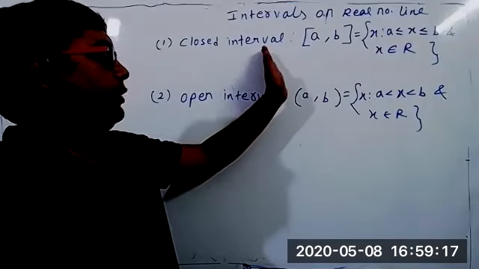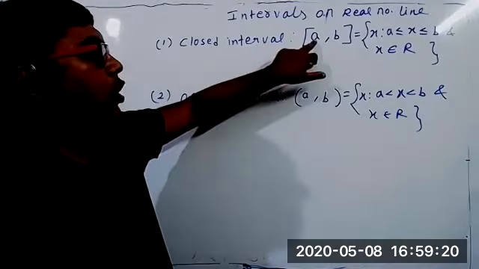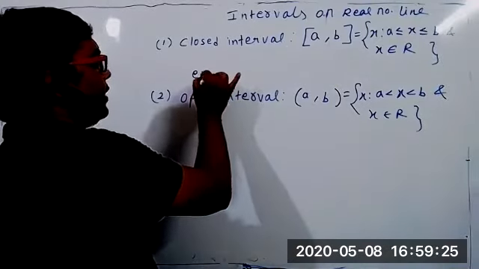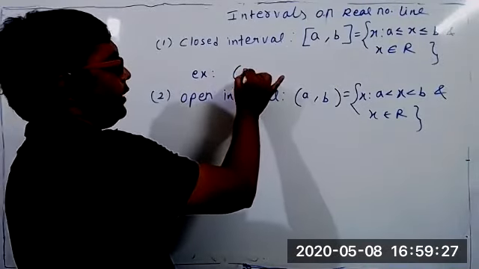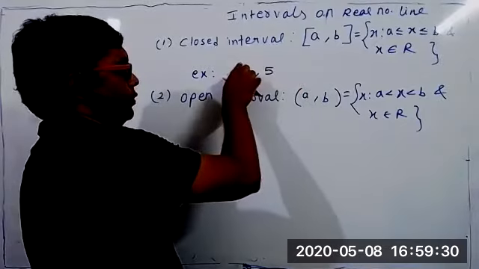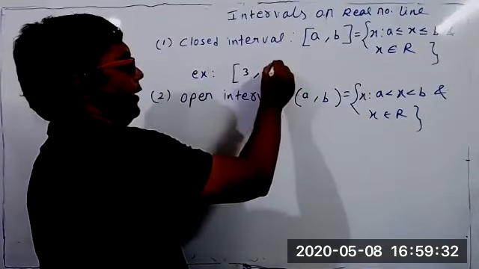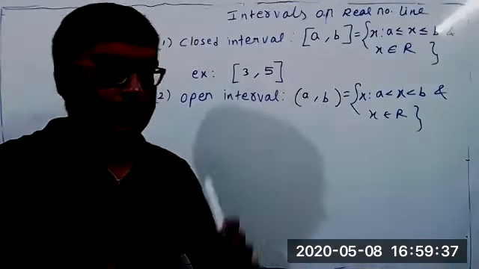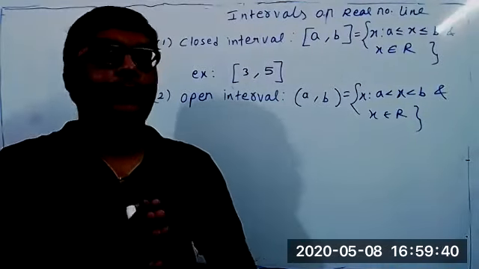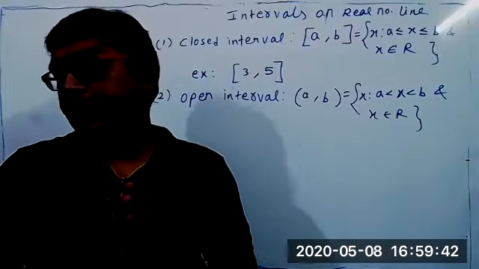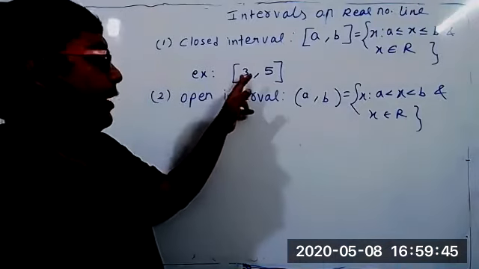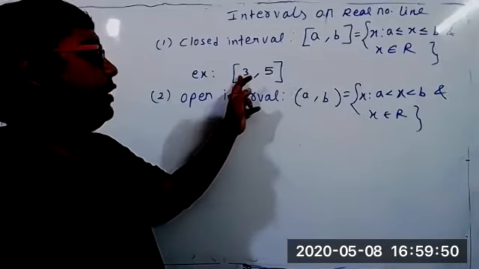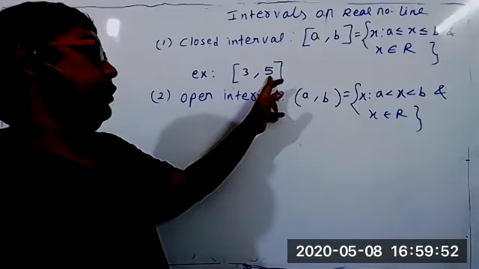What do you mean by closed interval? Suppose I say closed interval A comma B. Here I write an example also. Suppose I say closed interval 3 comma 5. If somewhere it is written closed interval 3 comma 5, this means all the real numbers, and there are infinite real numbers between any two numbers, from 3 to 5, but 3 also is included and 5 also is included.